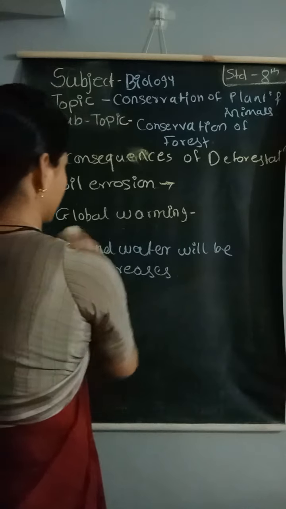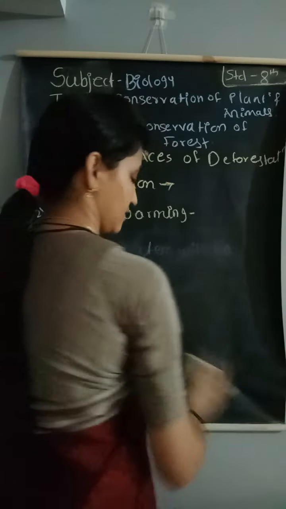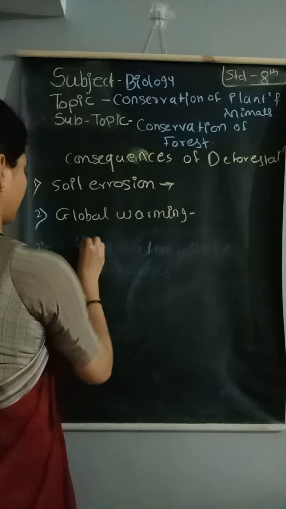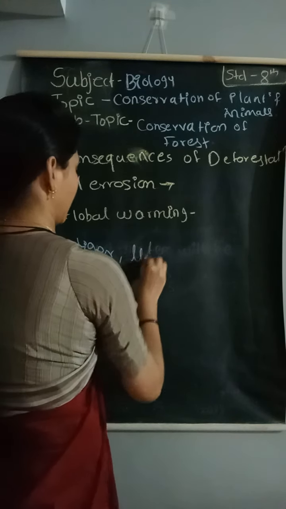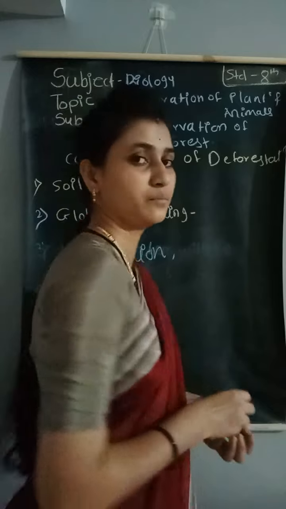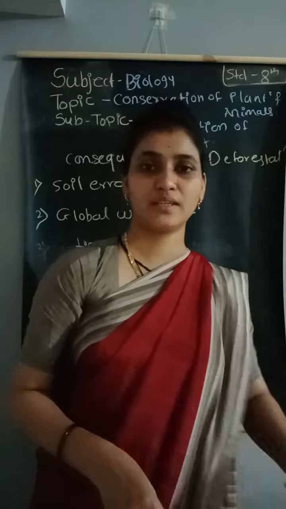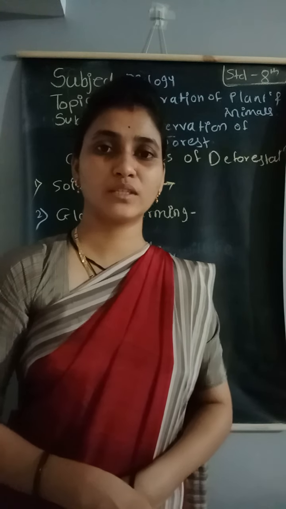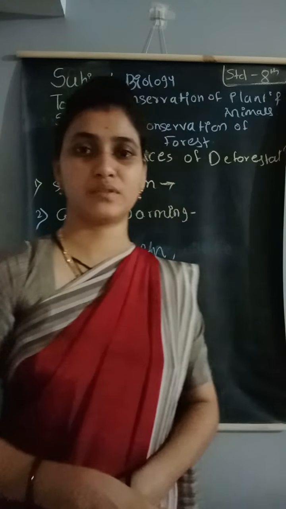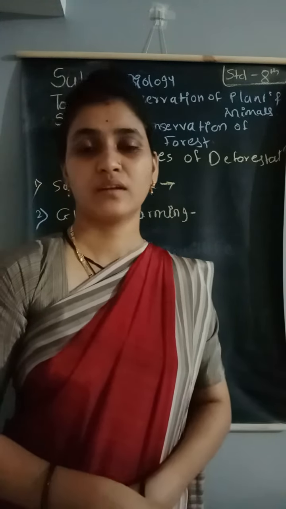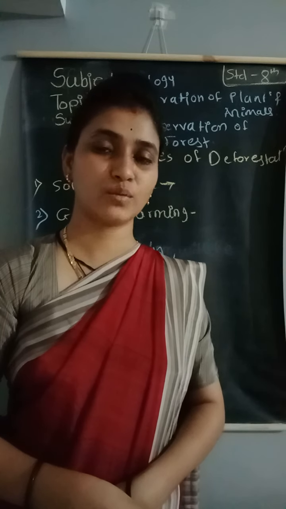Endangered examples are some tigers, lions, and some bird species. Those are in danger. If you take an example, nowadays the number of snakes is decreasing day by day because humans are killing them for some purposes. The number of snakes is decreasing. That's why the number of rats is increasing day by day.